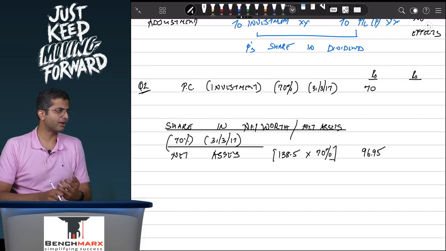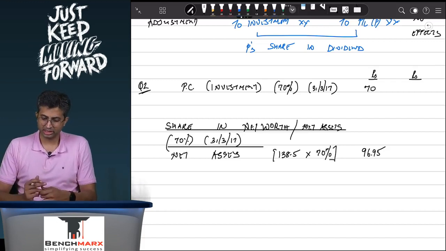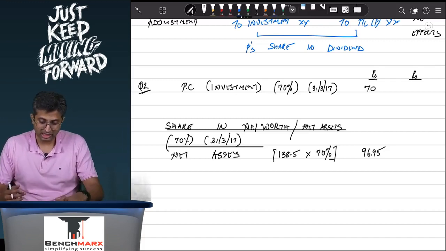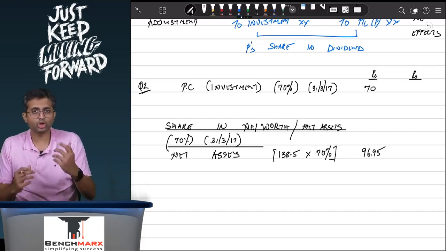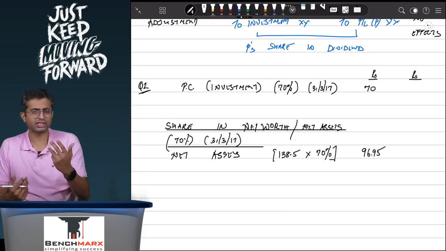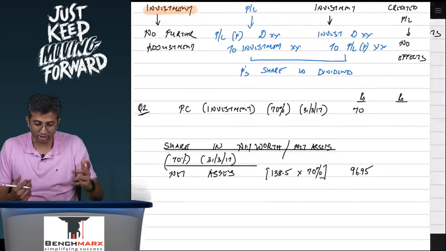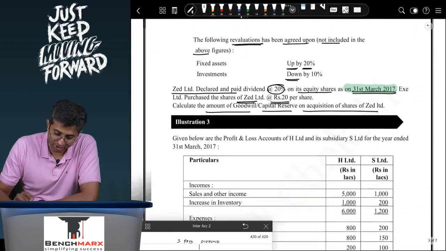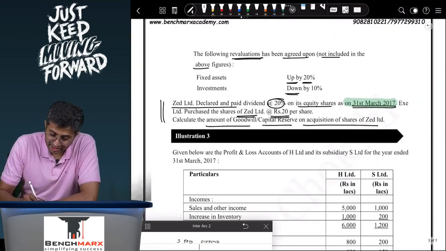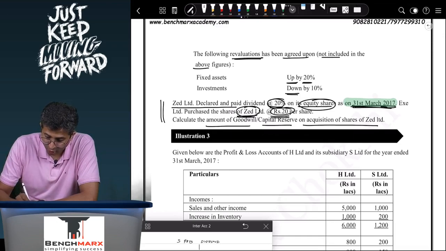So over here, have you paid more or have you paid less? Well, you seem to have paid less, and hence the natural thought over here would be to directly say that the difference is capital reserve, which is okay. However, there is one more adjustment over here. The question says Z declared and paid a dividend of 20% on its equity shares on 31st March 17. EXE purchased the shares of Z at 20 rupees per share.